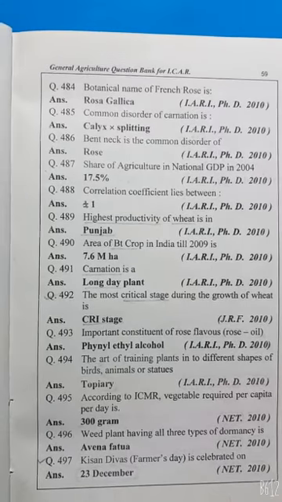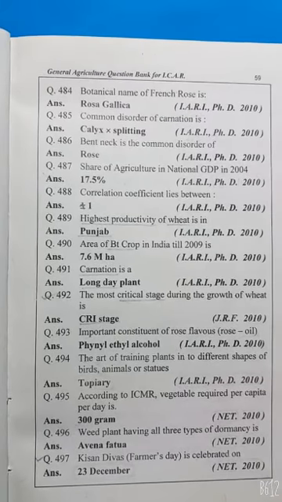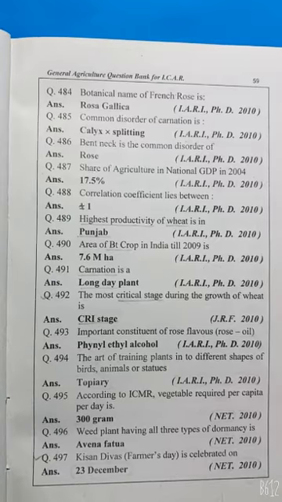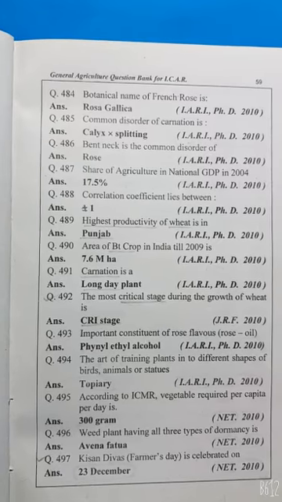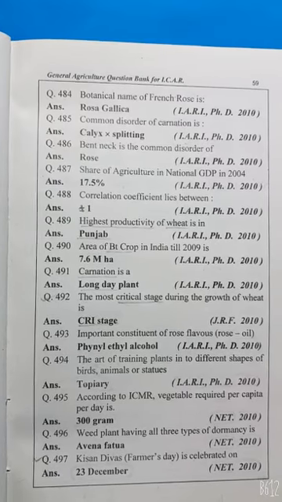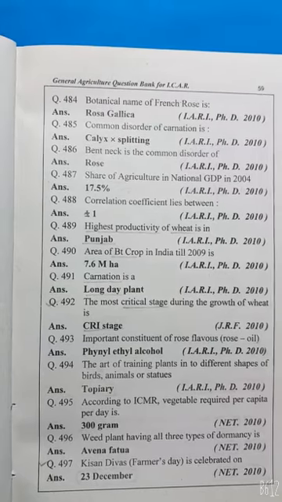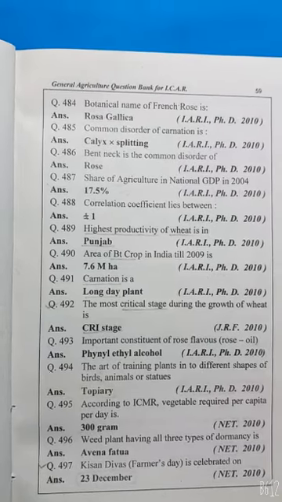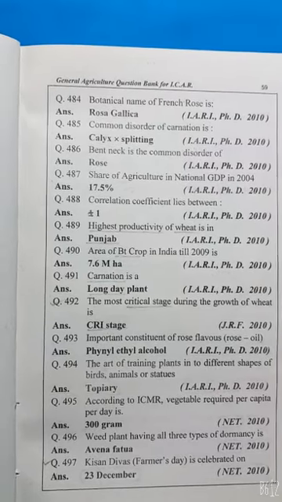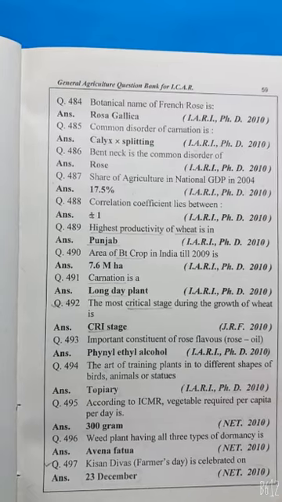Carnation is a long day plant. The most critical stage during the growth of wheat is CRI stage. Important constituent of rose flavor is phenyl ethyl alcohol. The art of training plants into different shapes of birds, animals or statues is topiary.